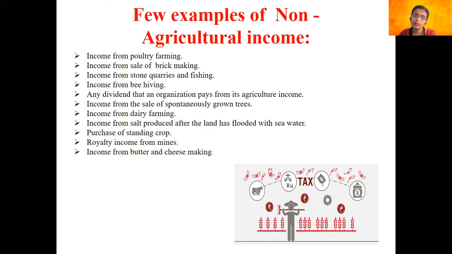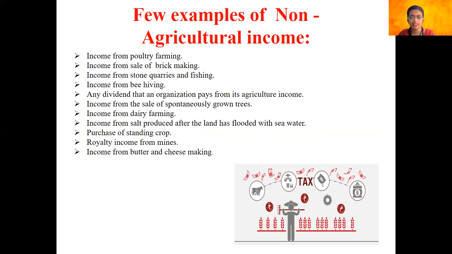Nextly, we have income from dairy farming, and then we have income from salt produced after the land has been flooded with seawater, purchase of standing crop, royalty, any royalty that is received, and then the income that you earn out of butter and cheese making. All these are not considered to be an agricultural income.